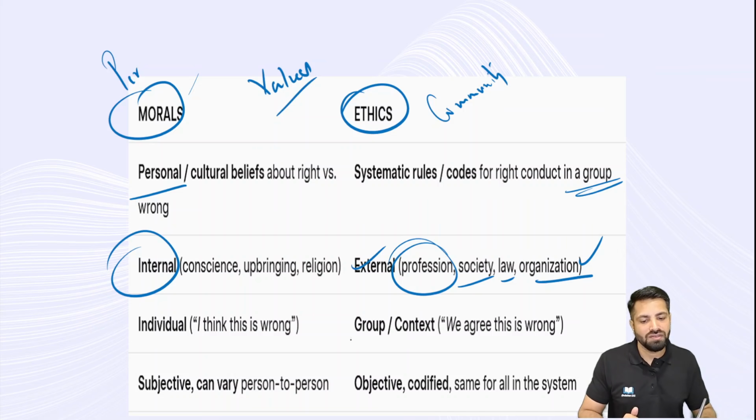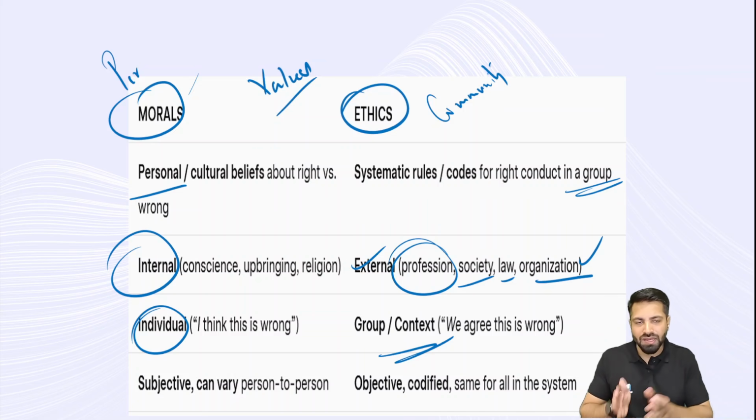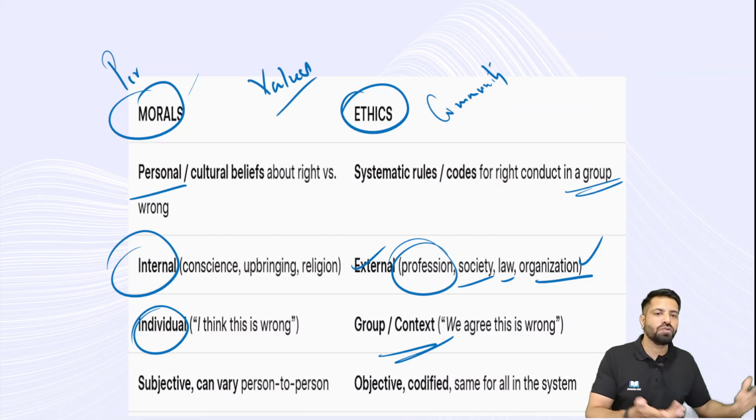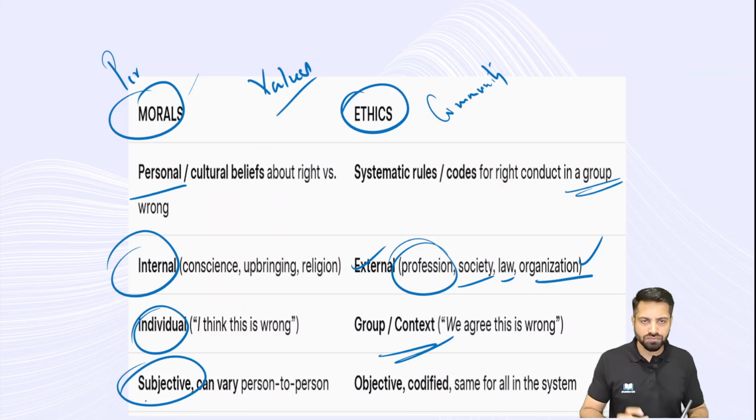Here it is external, and ethics is more of a group thing. In simple words, morals are for one person, ethics is for the society or a group of people. That is the major distinction. And morals are subjective in nature, they change from person to person. But ethics is something everybody has to accept in an organization or in a society.